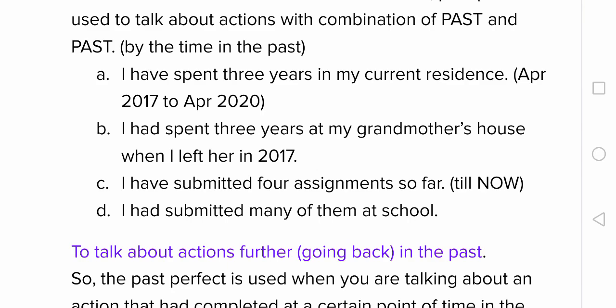Now coming to past perfect tense, look at example D. I had submitted many of them at school when you were in school. You are all at home because of lockdown now. So by the time you left the school, you had submitted many assignments. So past perfect tense is a combination of past and past.